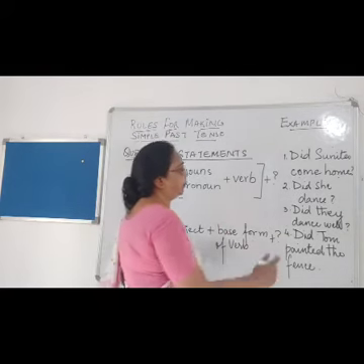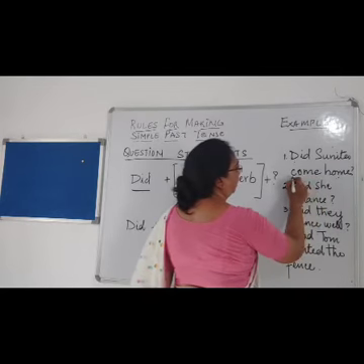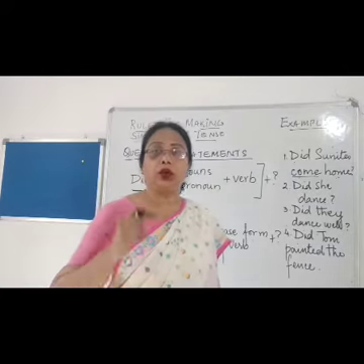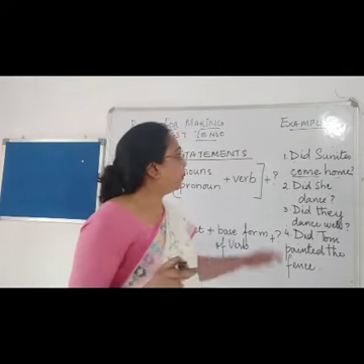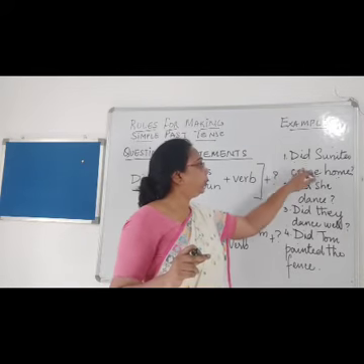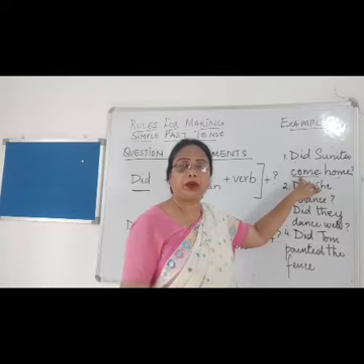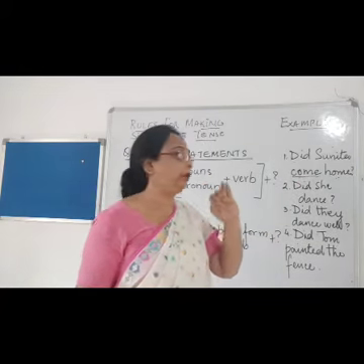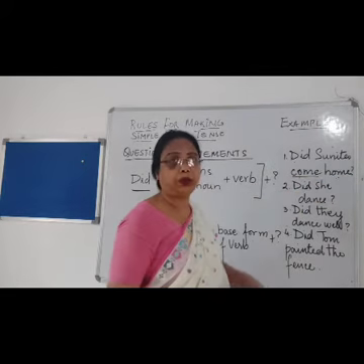Let us see an example over here. Did Sunita come home? Over here I have not changed the verb since it is a past tense. So generally come becomes came, right? But since we are using did, we will not change the verb. The base verb will remain the same, that is come. And don't forget to put the question mark.